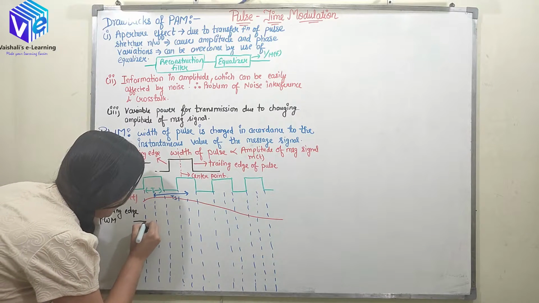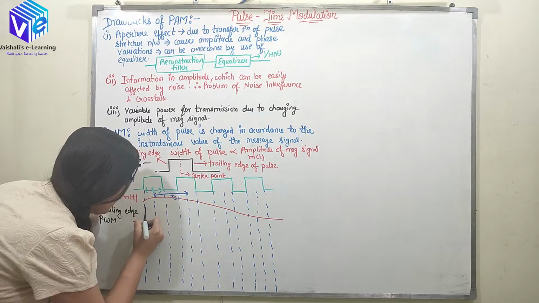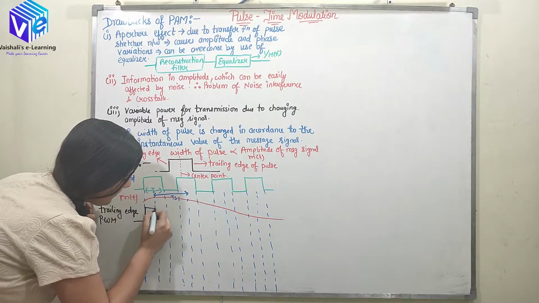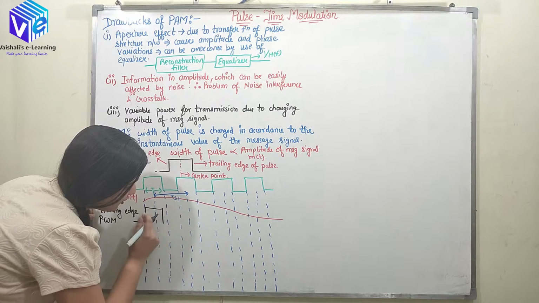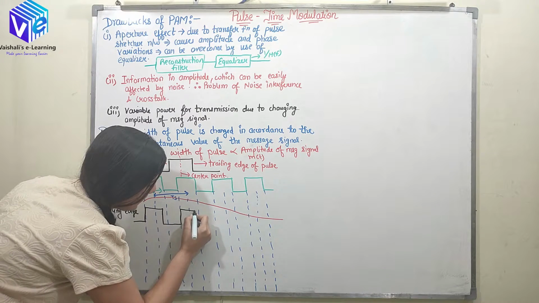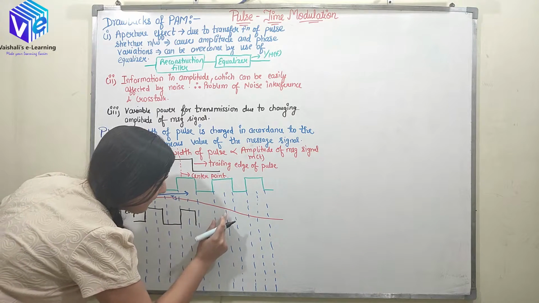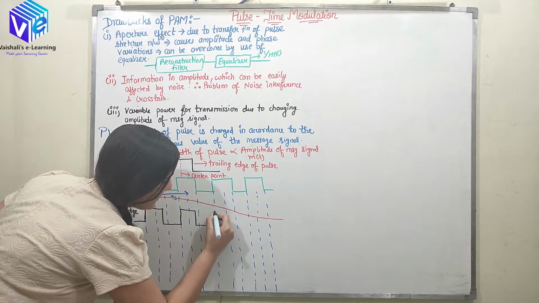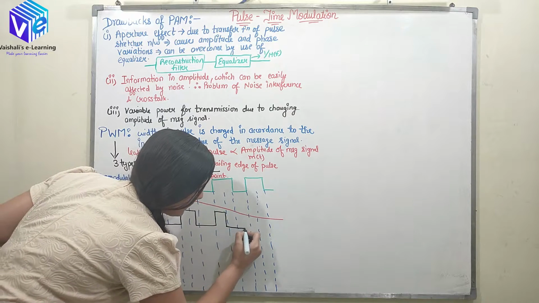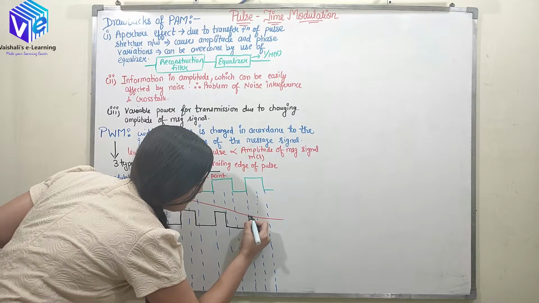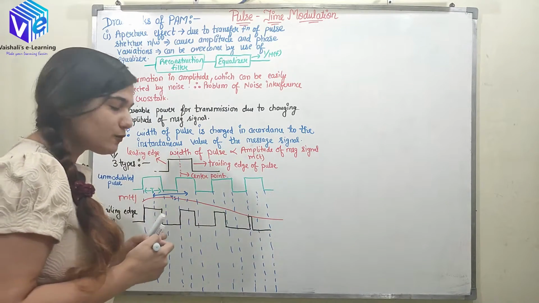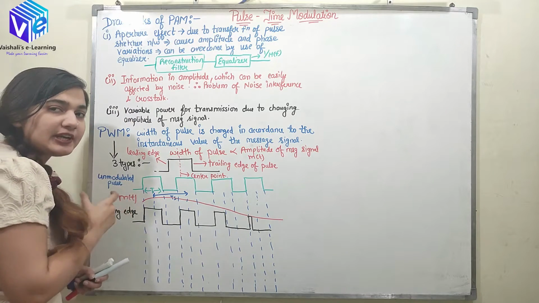If I plot it, the leading edge stays at the leading edge point only, but the trailing edge has shifted. For the next interval also the trailing edge has shifted. Now the amplitude is going down, so the leading edge remains here only, and the trailing edge has shifted here. Again the leading edge is here only, and the trailing edge has shifted. So this is my pulse width modulation, of the trailing edge type.